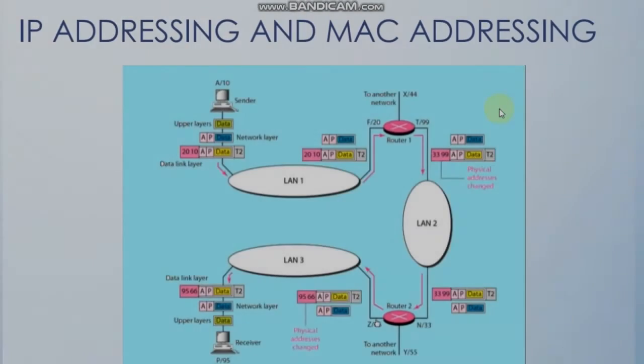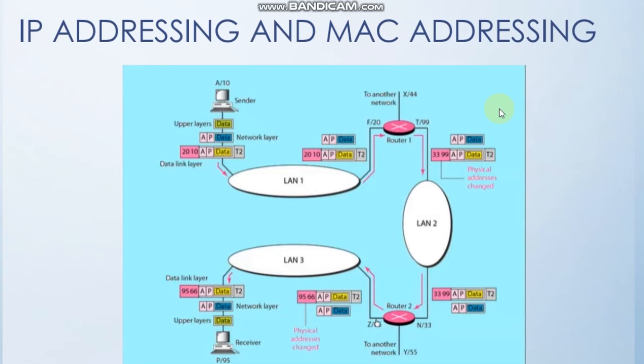Okay, so coming back to our topic again, I have told you that we won't be using the MAC address of the receiver. So what this computer does is that it knows the default gateway for entering the other networks. So the nearest router, the adjacent router, which is router 1, and this is the destination address of router 1, so it mentions it over here. So it then passes over the local LAN, and then it reaches the router over here.